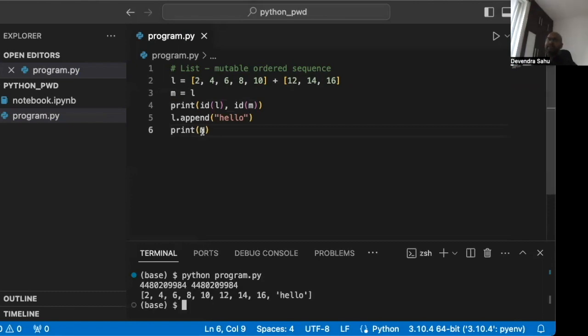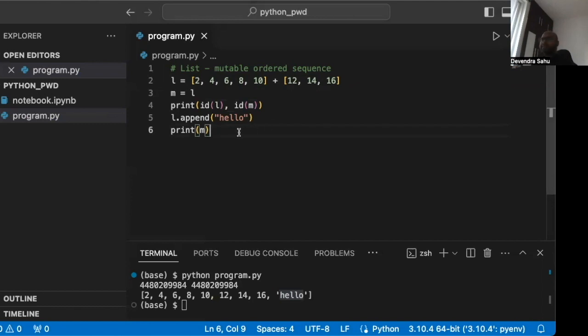And see, I printed M, which has hello, but I added hello in L, right?